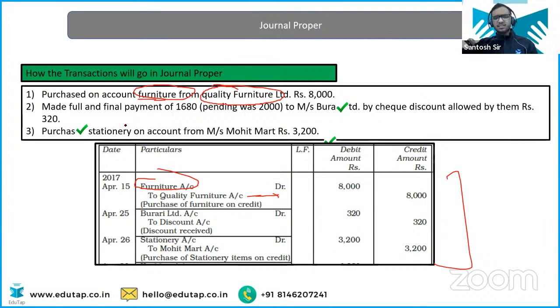And the second and third same entry will be there. But remember, in the second entry, only the discount entry will be passed. Only the discount entry will be passed in the general proper.